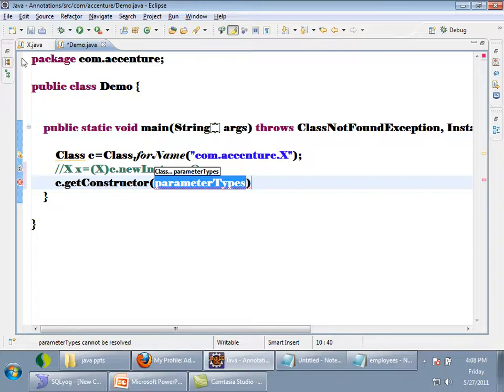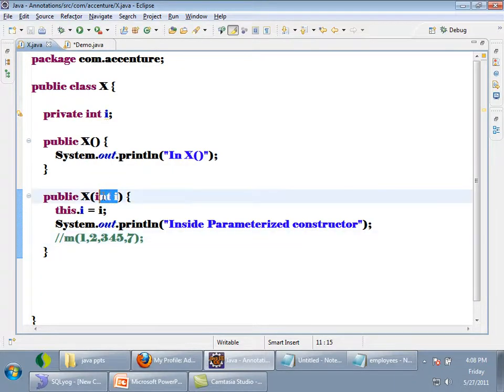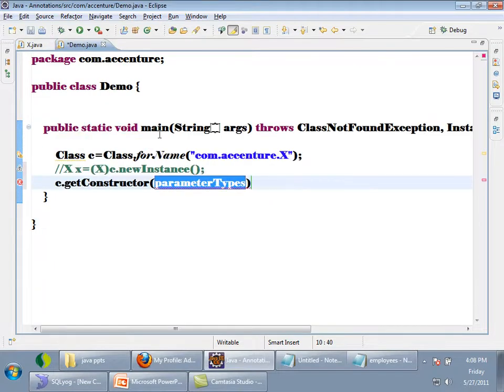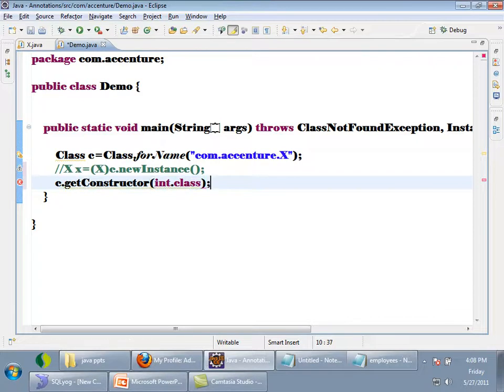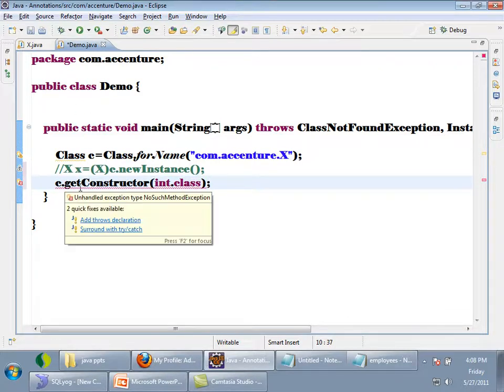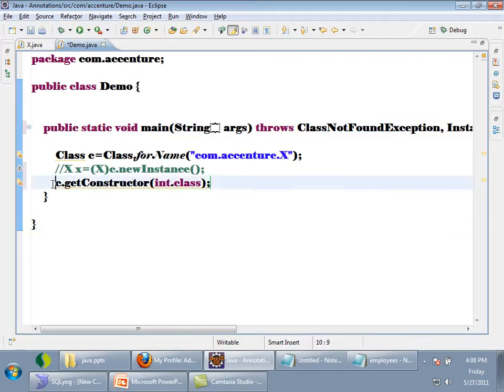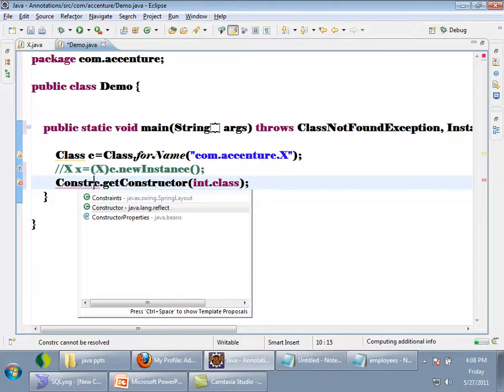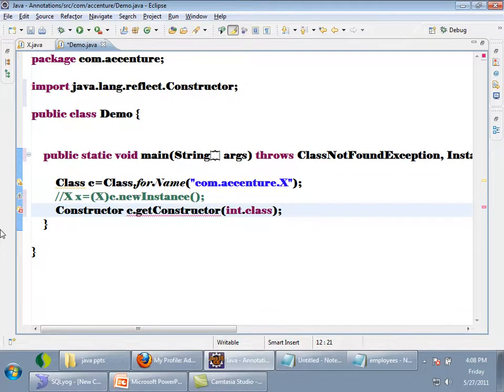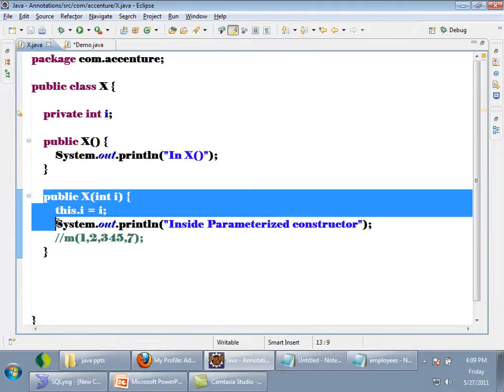See, I want a constructor which is taking a parameter of type int. So what I'll do here is, I'll say int dot class. So now I will be getting a constructor object. I'll throw an exception. I will be getting an object of Constructor which is taking one int as parameter. Suppose there is another constructor which is taking String.